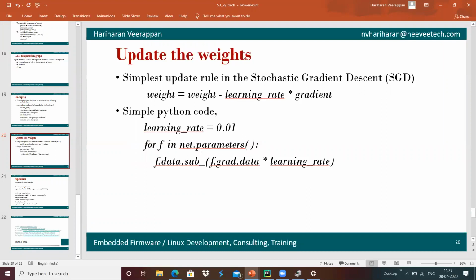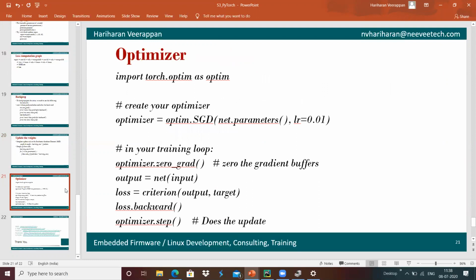Maybe we shall see it tomorrow. And once it is done, if we wanted to use an optimizer in our neural network, we have to use the optimizer present in PyTorch, which is optim.